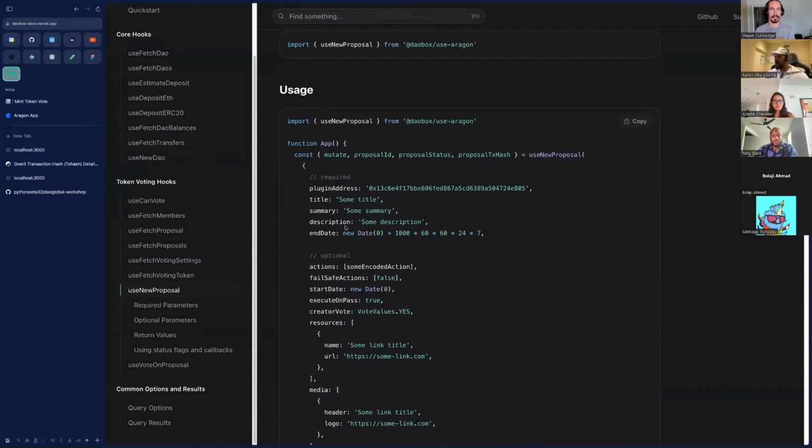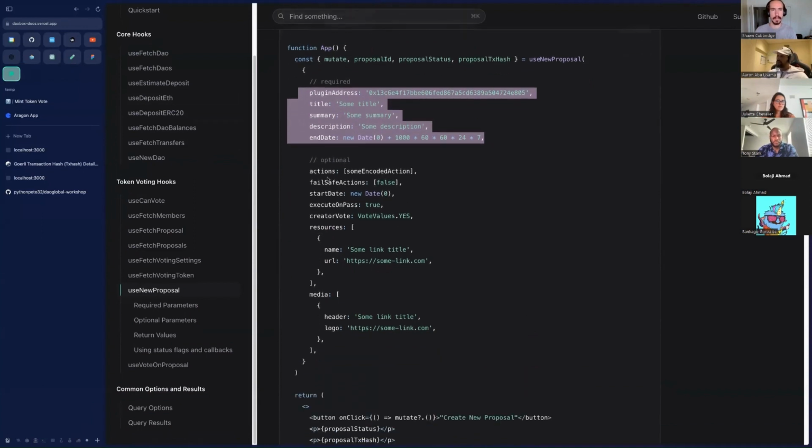So, useNewProposal. There are some things that are required and some things that are not required. And in fact, as I'm looking at this now, I'm sure that either description or something else is not actually required, right? But this is the minimum amount of information that you have to give the hook to make it work, right? There's a whole bunch of other things you can add as well.